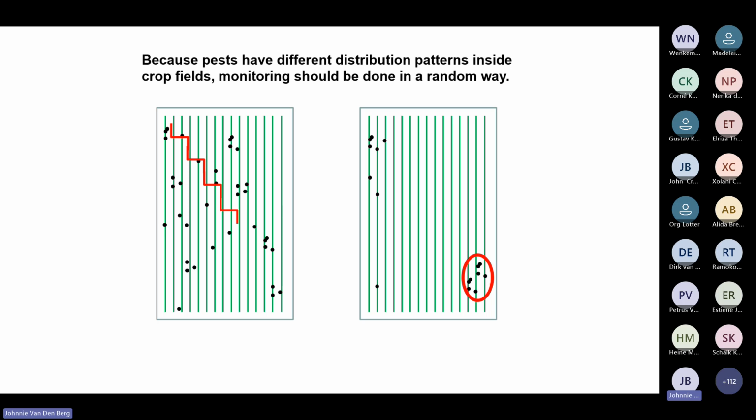This is accurate sampling. What happens in the field, and I'm sure many of you, of course not you that are listening, everybody else knows people that do this: if you are an insecticide salesman, you take the farmer to that spot and tell him how heavy the infestations are. A week later, you come back after you've sprayed and you go to this area here and show him that the pesticide worked very well. So monitoring in an appropriate way is very, very important.